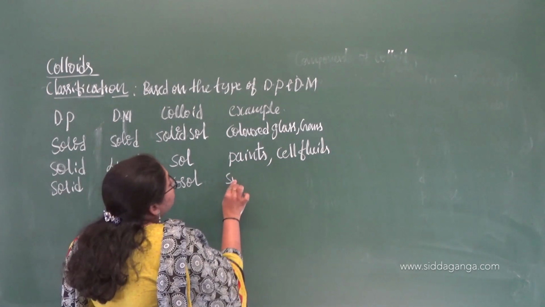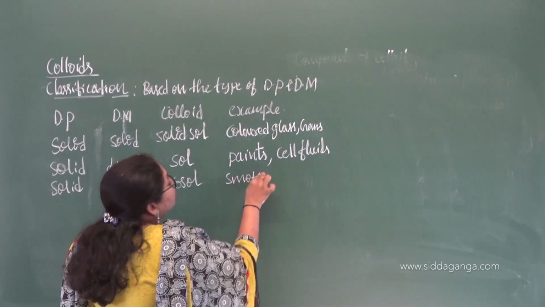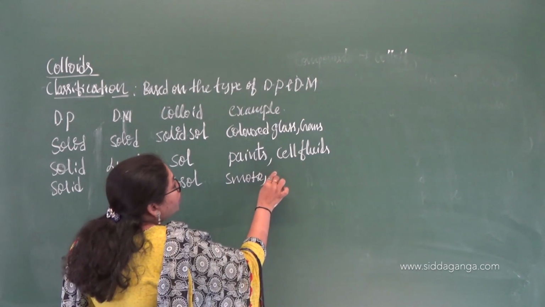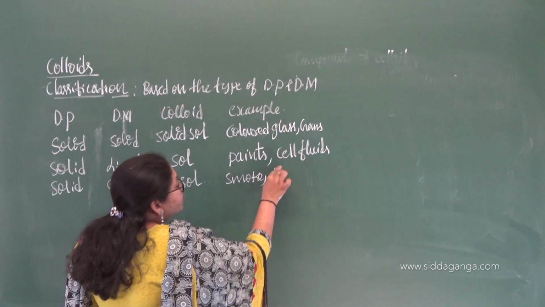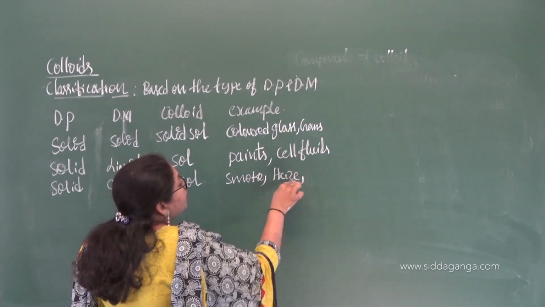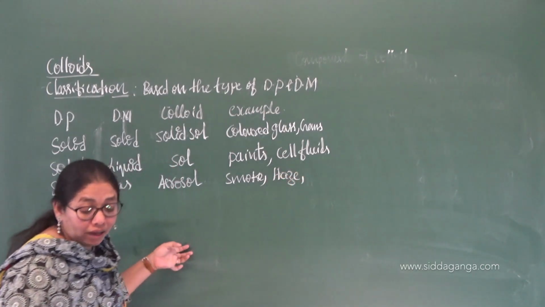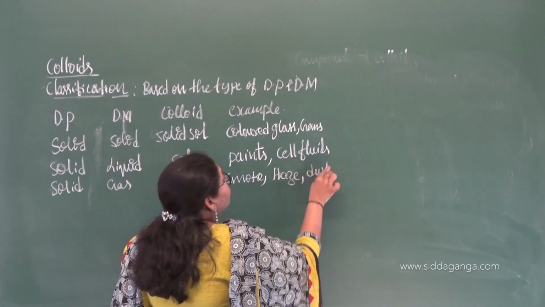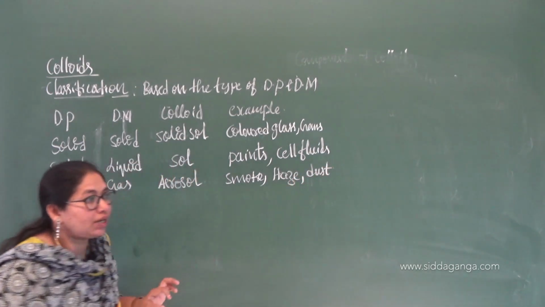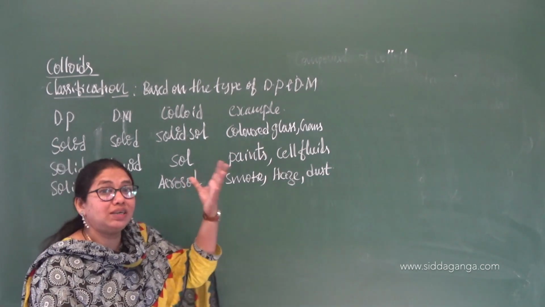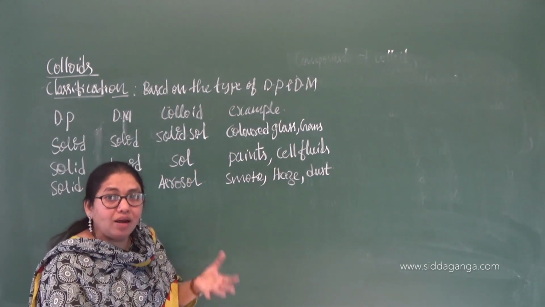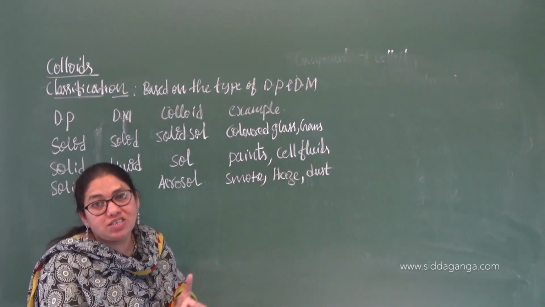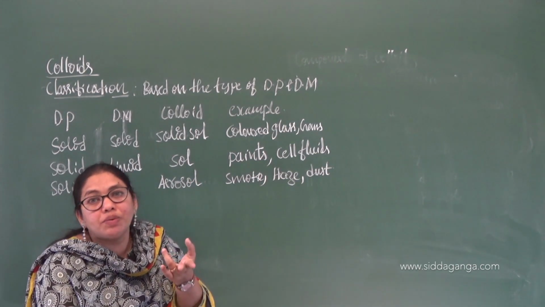So what are the examples for this one? You can have the example of smoke, or haze. In the morning during winter season, you can see haze, right? Also you can have the example of dust. Whenever you dust the things, you see the dust particles, no? They are also examples of colloids. Smoke is released from industries, or from smoking.